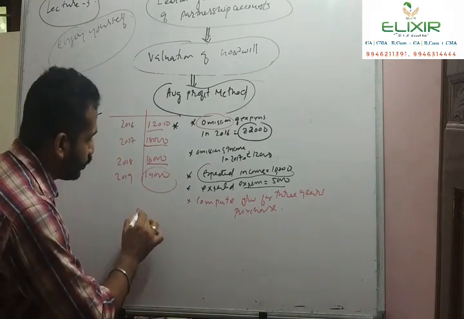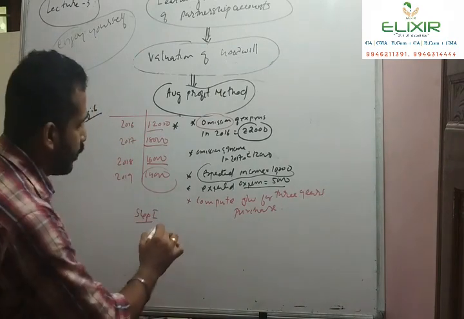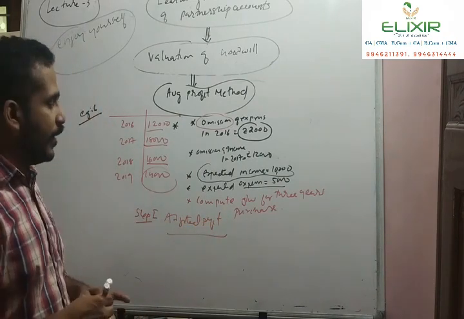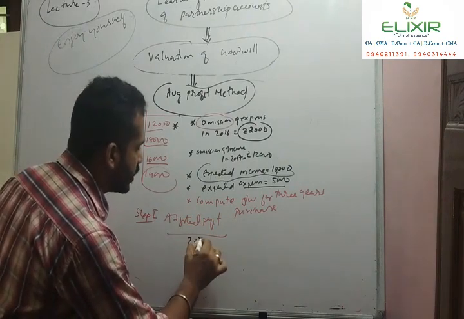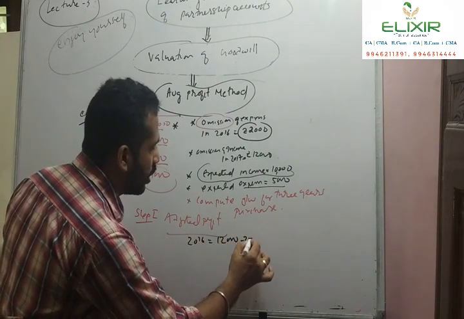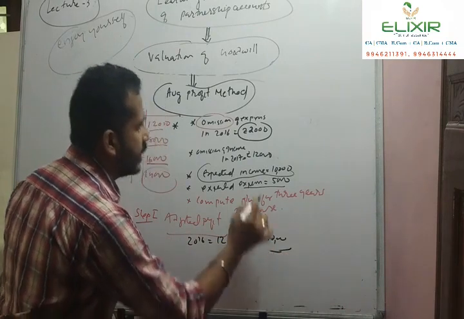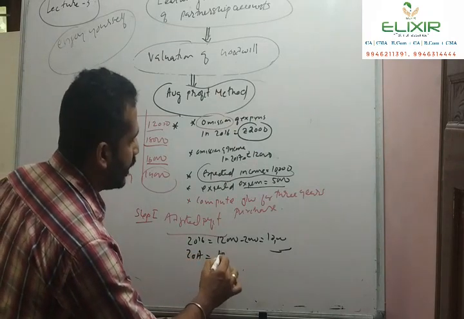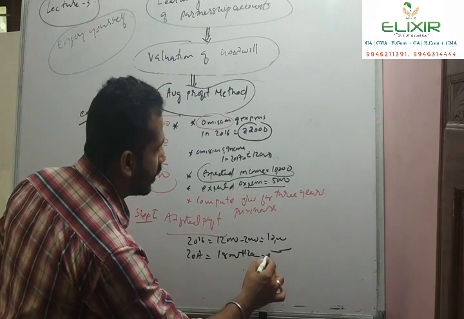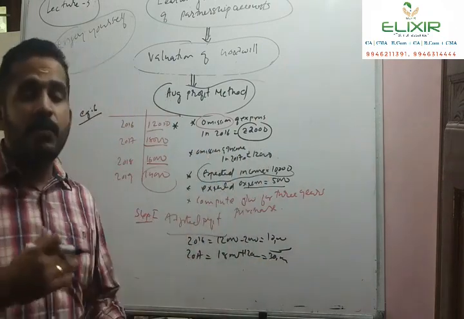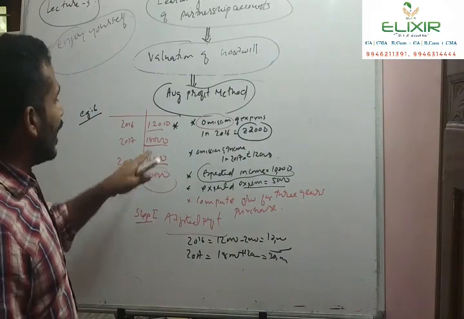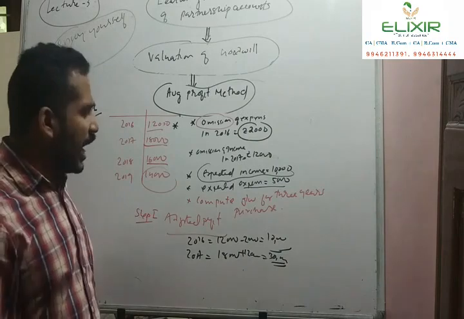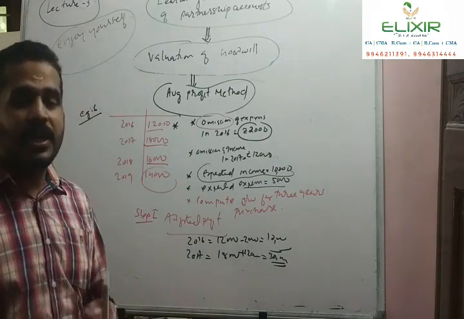So step 1, adjusted profit. Computation of adjusted profit for 2016: 12,000 minus 2,000, we will get 10,000 because it is an expense. It will be deducted from the profit. In 2017, 18,000 plus 12,000, we will get 30,000. As it is an income, we have to add it to the 18,000, we will get 30,000. So in this way we calculate the adjusted profit after considering the adjustment.